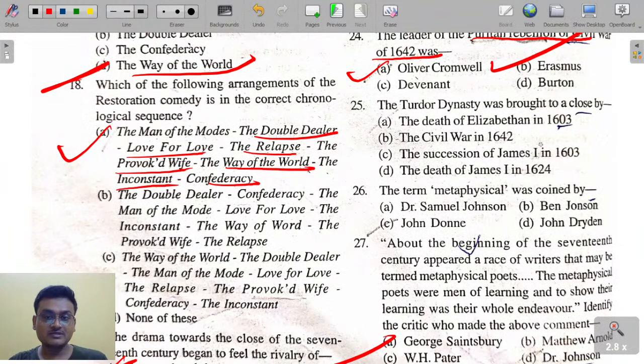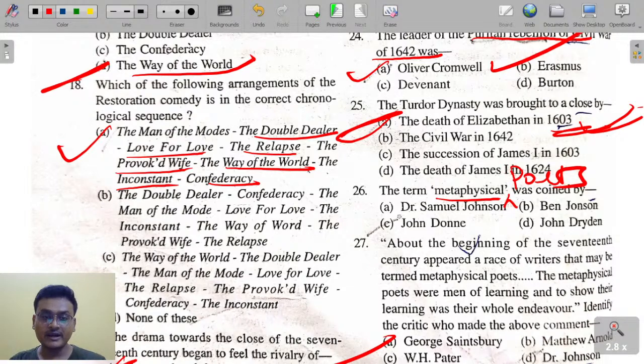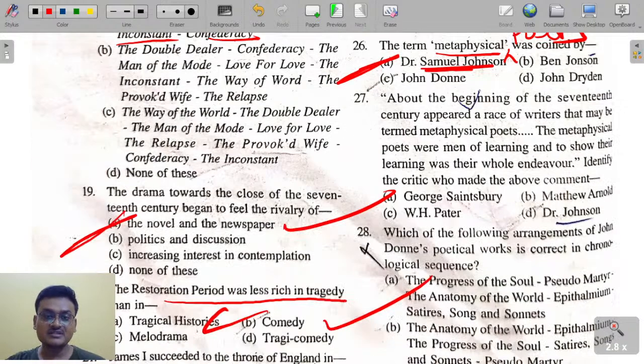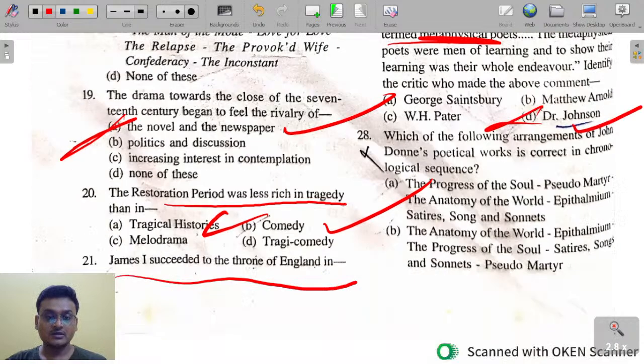The Tudor dynasty was brought to a close by the death of Elizabeth in 1603. The term metaphysical poets was coined by Dr. Samuel Johnson. About the beginning of the 17th century appeared a race of writers that may be termed metaphysical poets. Again, Dr. Samuel Johnson said this.